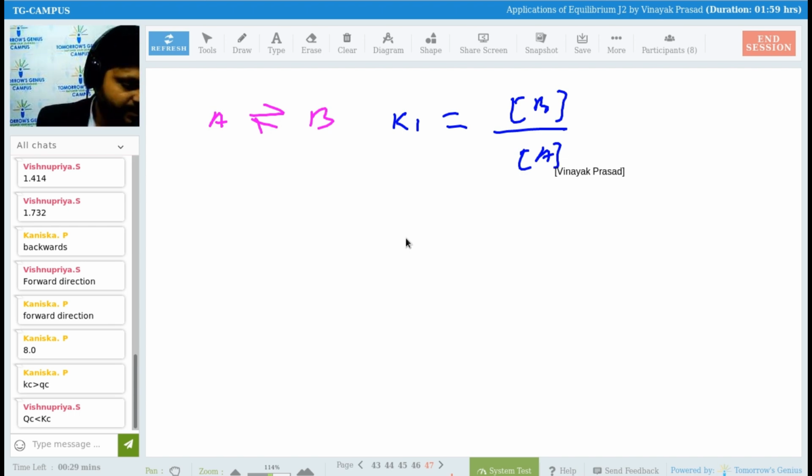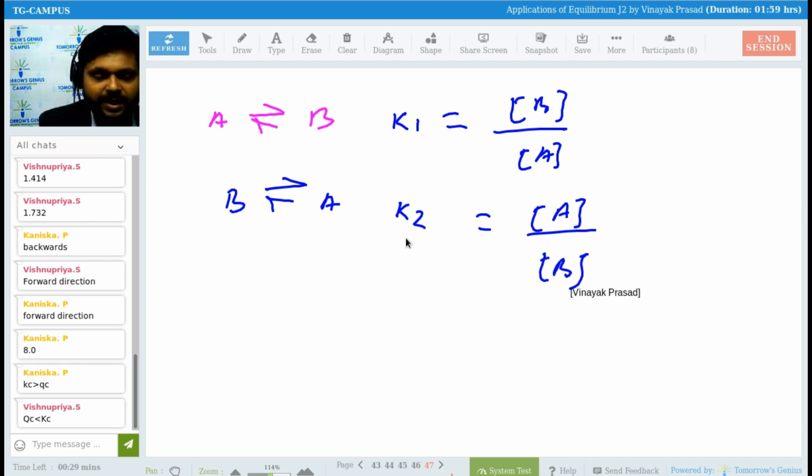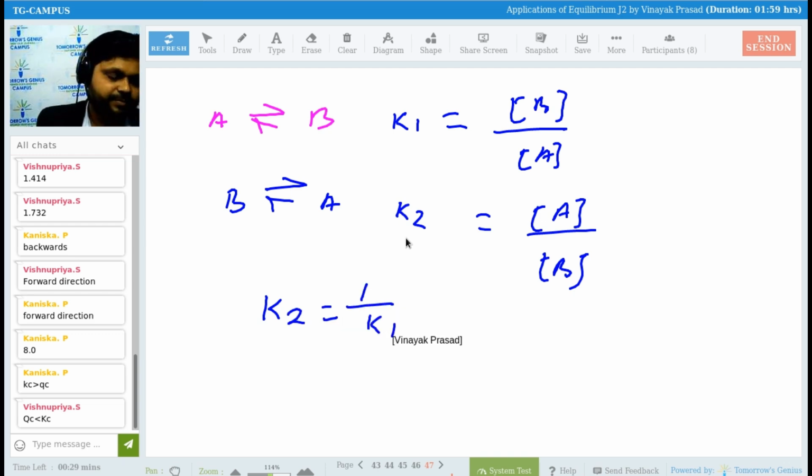Is it okay? And now, if the reaction is B is here and A is here, and we have to find K2, so can we write it, concentration of A upon concentration of B? Can we write it like this? This is the first case. If I have to find the value of K2 and K1, then what can I write for this? Can we write K2 equals 1 upon K1? Is it okay? Can we write like this or not? So please have a note of these things first.